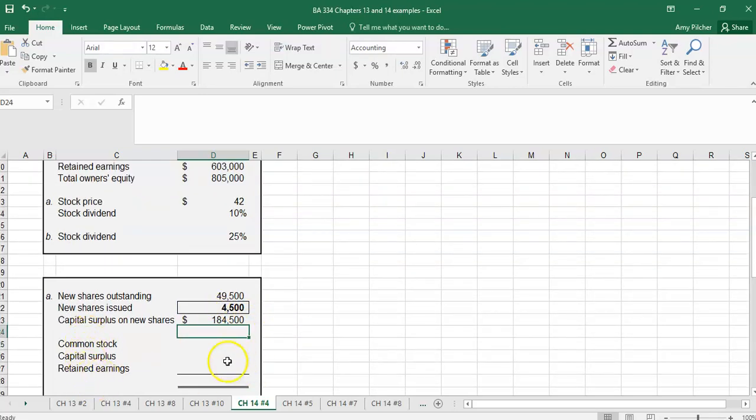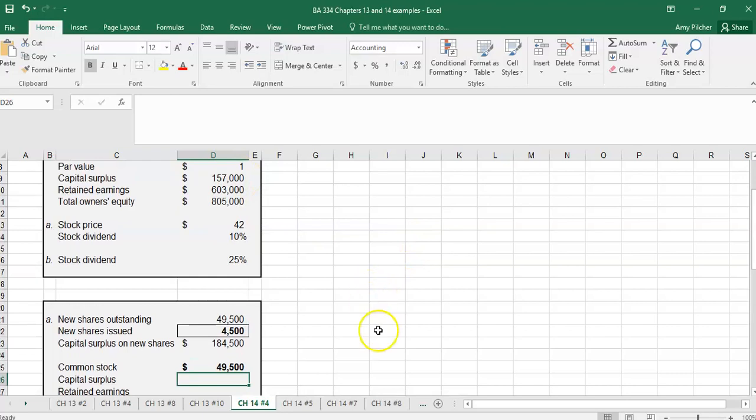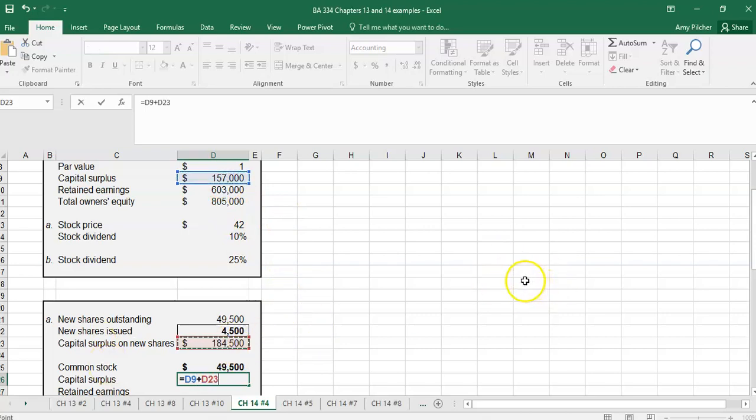So now the amount that we have on our balance sheet, we will have the number of shares outstanding times par in our common stock. Our capital surplus will be previous capital surplus plus the capital surplus on new shares.